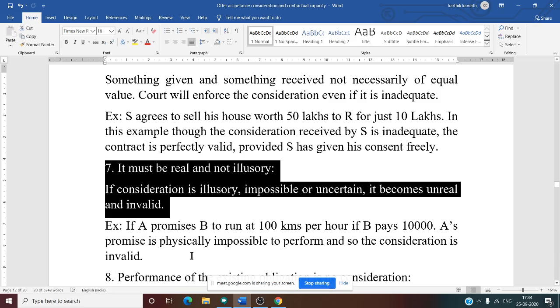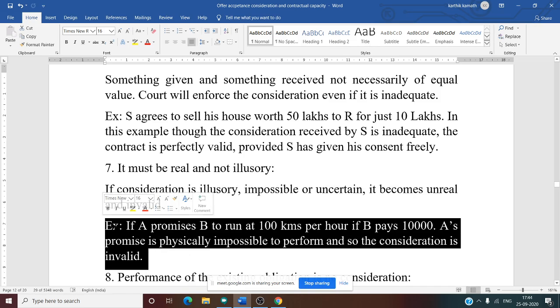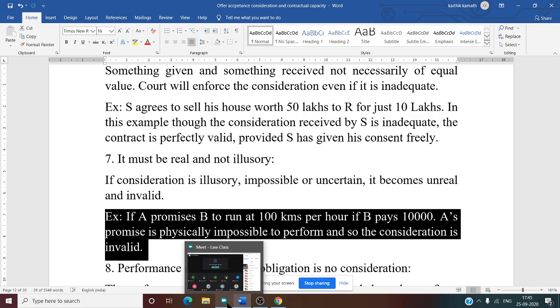See the example. A promises B to run at 100 km per hour if B pays 10,000. So A says to B that he will run at 100 kilometers per hour if B pays 10,000 to him. It is not possible. Why is it not possible? A person cannot run at 100 kilometers per hour. The fastest animal on the planet, the cheetah, runs at 70, I think 75 kilometers per hour. So it is not possible for a human.